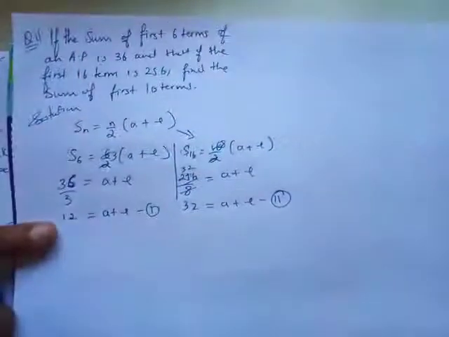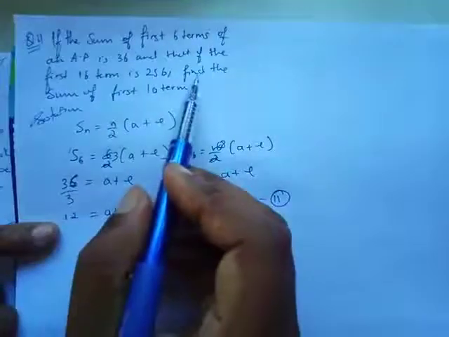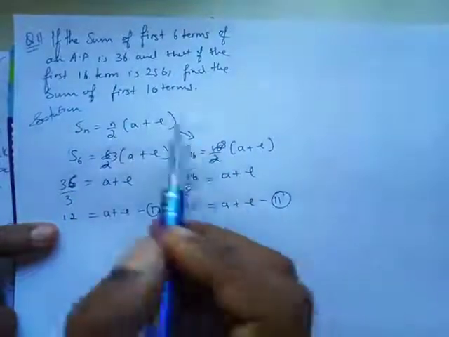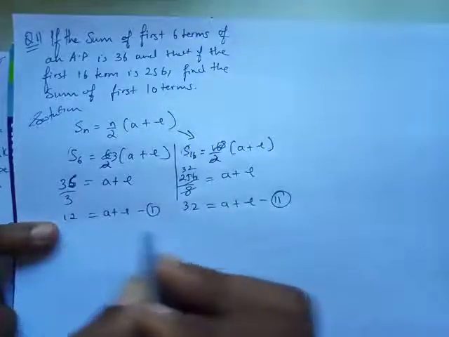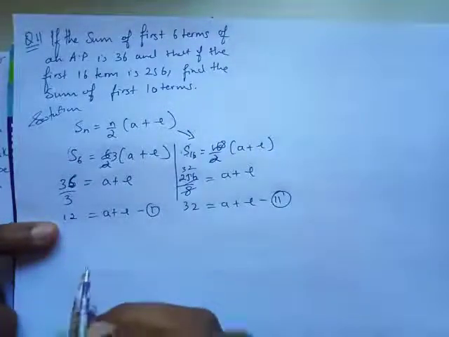So I got two equations. What I have to find is the sum of the first 10 terms. Okay, so I'll take both the equations and find a and l first by the elimination method.